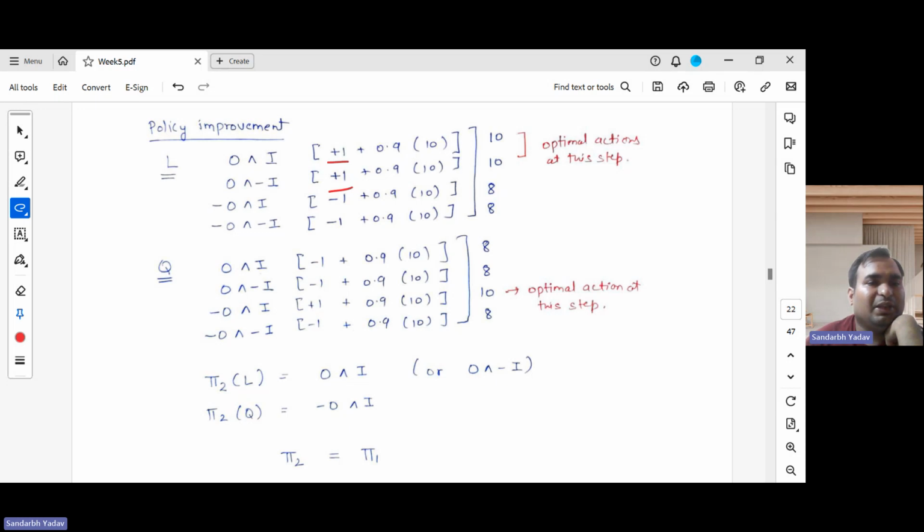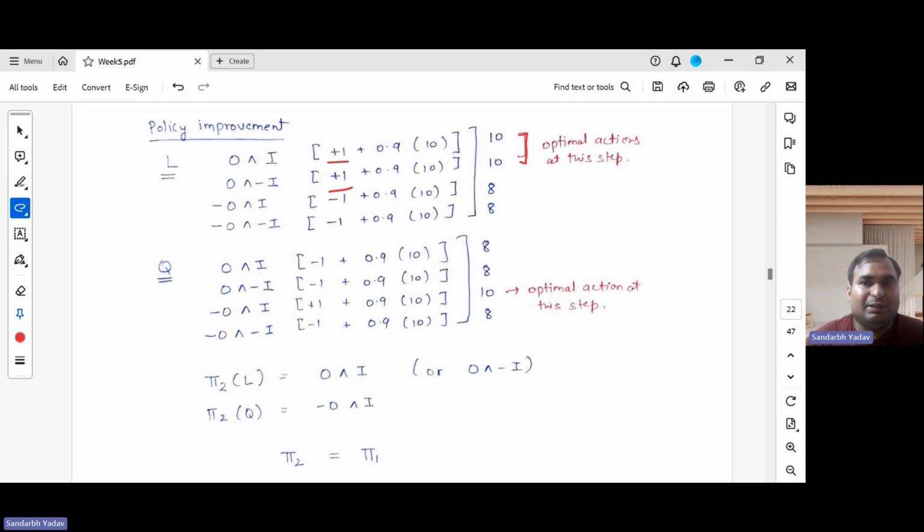If we take play organ, regardless of whether we burn the incense stick or not, we get a reward of +1 because we are moving to the quiet state. Otherwise, if we don't play the organ, we remain in the laughter state and the reward is -1. If we calculate it, it comes out to be 10, 10 here, 8, 8 here. So these are the optimal actions at this time.